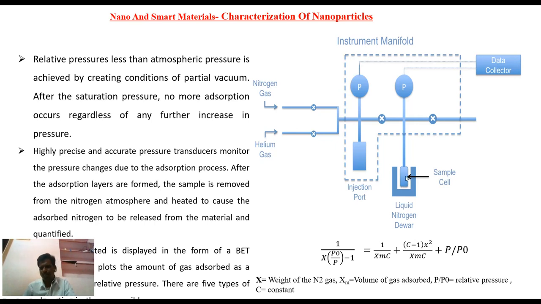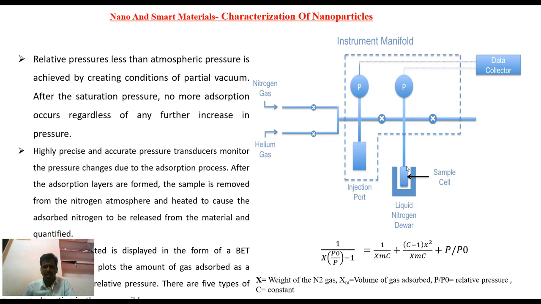Here we have to keep some vacuum, that means the pressure inside the chamber should be less than the external, atmospheric pressure. We have to cool this sample and make some vacuum. Then we have to pass a known volume of nitrogen. The initial volume of nitrogen gas has to be noted when it is sent through this pipe. That nitrogen now starts to adsorb on the surface of the solid material.